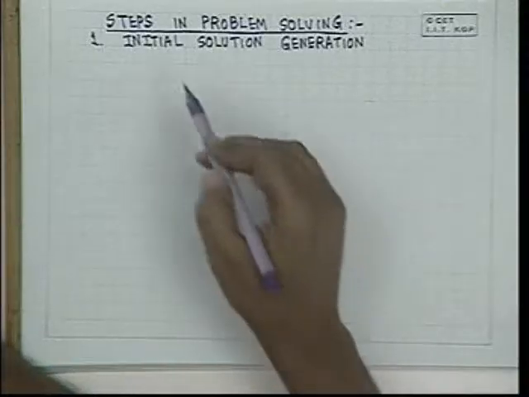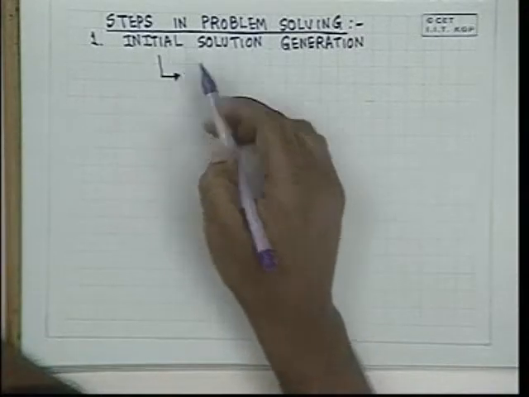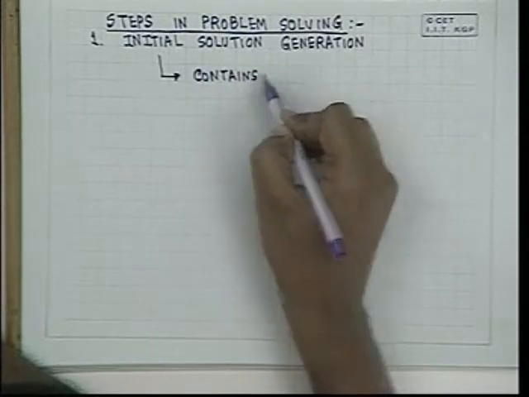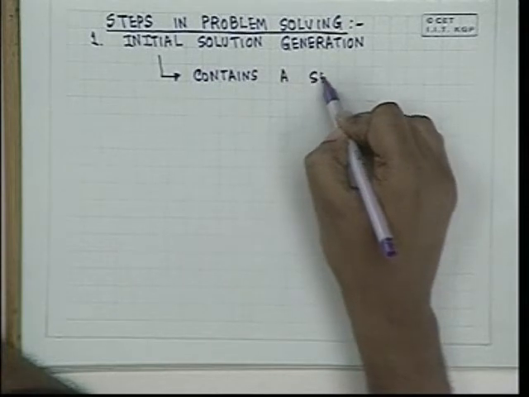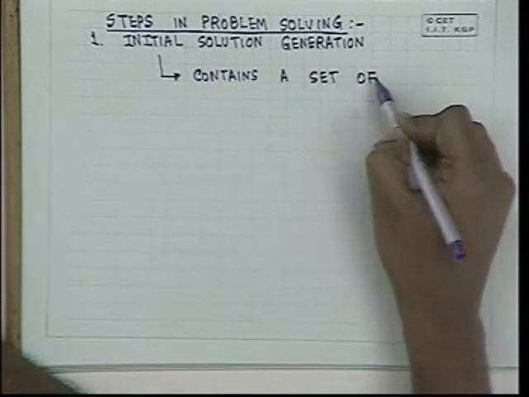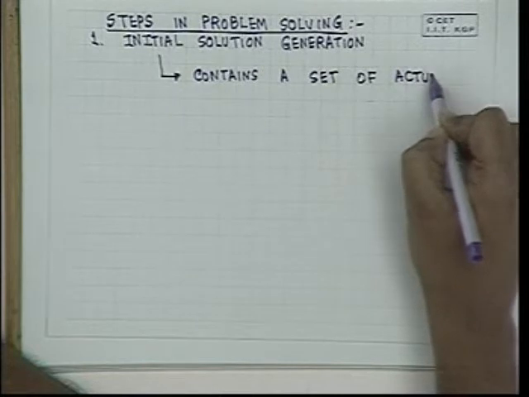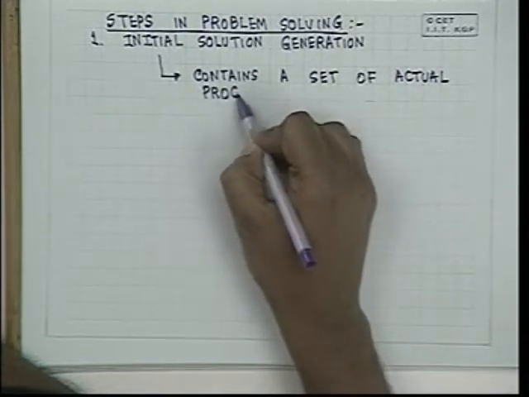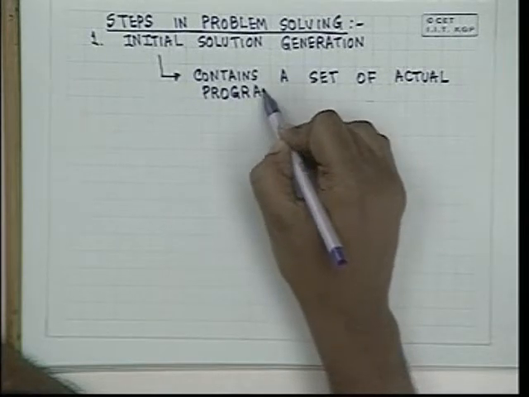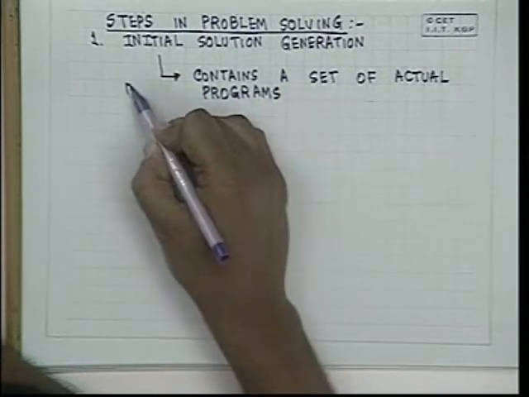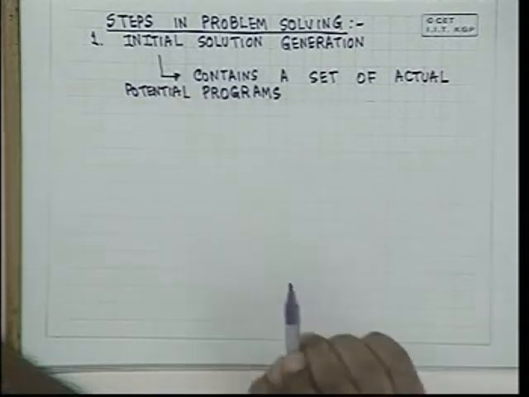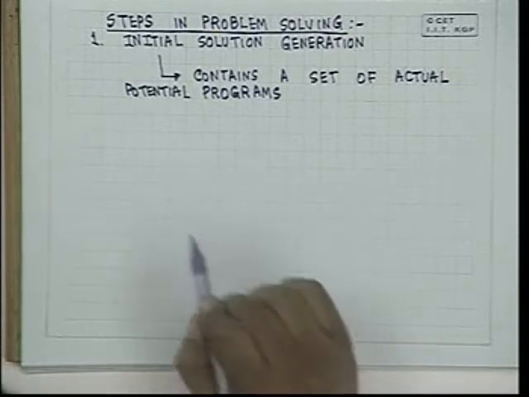So, getting an initial solution, and this initial solution contains a set of actual programs. These are not programs, we can call it potential programs. So, this is the first step.